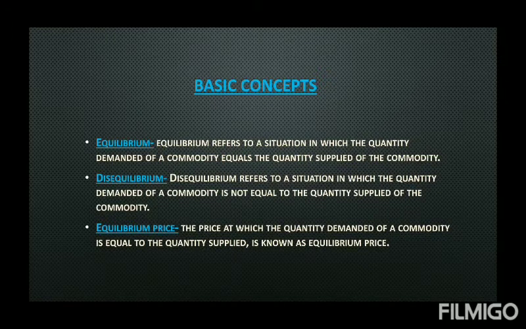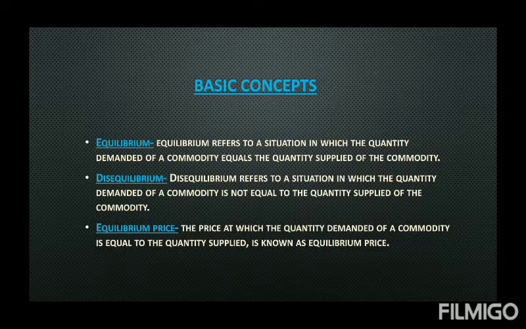For example, if you consider any commodity, say pen, then the total quantity demanded, here we always consider the market demand and market supply, not the individual. So total quantity demanded by the entire market be suppose 100 units, and if the market price is such that the quantity supplied by all the producers at that particular price is also 100 units, then we can say that the situation is in equilibrium. So equilibrium means quantity demanded equals quantity supplied.